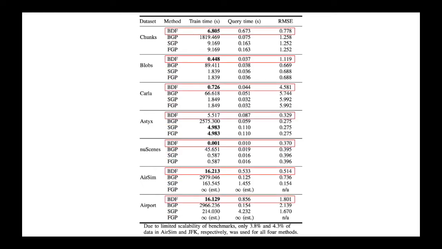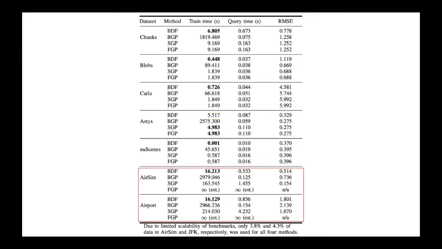On almost all of the datasets, our method, Bayesian dynamic fields, has the fastest training time, and achieves similar root mean squared error to the other methods. The efficiency of our method is especially pronounced on the large datasets, such as the AirSim and the airport datasets. On these datasets, Bayesian dynamic fields is at least 10 times faster than the second fastest performing method.